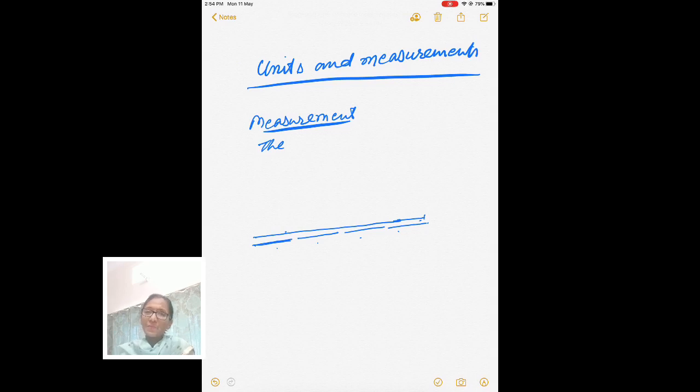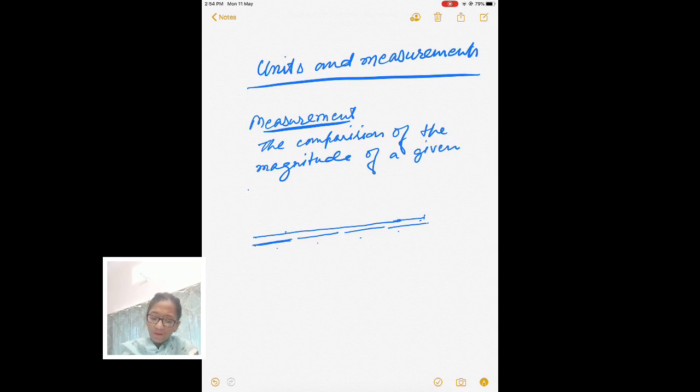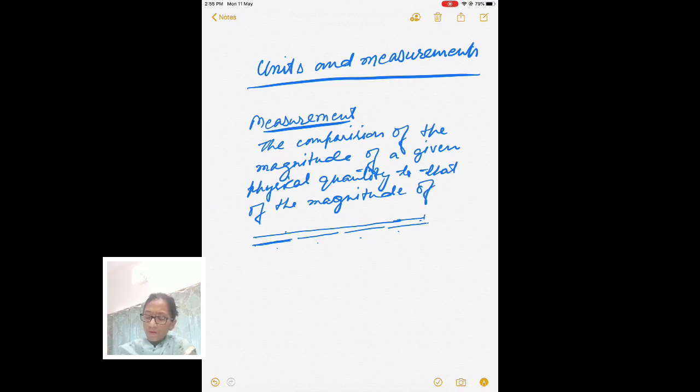So measurement is actually comparison: comparison of the magnitude of a given physical quantity to that of the magnitude of the basic physical quantity of the same kind.